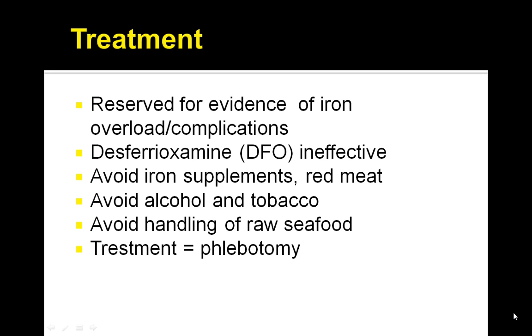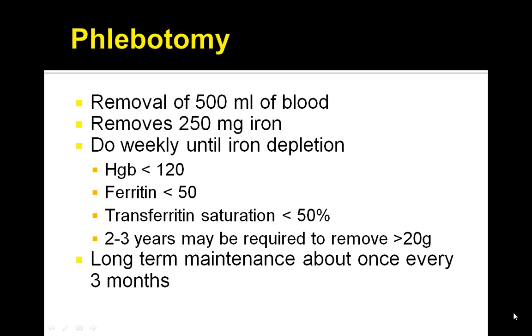To treat hemochromatosis, you have to understand that performing repeated phlebotomies is the treatment of choice, and that improves survival dramatically if it's initiated early in the course of the disease. Also, treat any complications such as CHF, diabetes, hypothyroidism, or arthritis, and consider liver transplantation in advanced cases as well. Again, the key thing here is phlebotomy and avoiding alcohol, raw seafood, iron supplements, and red meat.